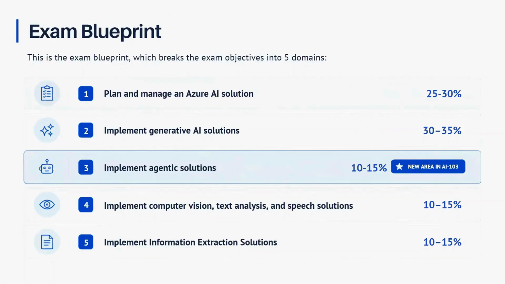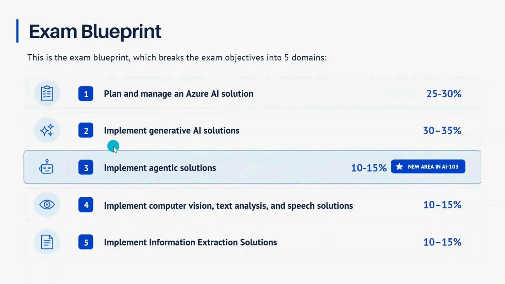Now let's quickly look at the AI-103 exam blueprint. The exam is divided into five main areas, and these are the five areas we are going to cover in this series. In the upcoming videos we will talk about these five modules. First we have plan and manage Azure AI solutions. This part generally comes to 20 to 30% of the exam, and it contains basic knowledge of AI and how Azure manages AI: what is a Foundry model, what is responsible AI, what is an LLM. We will cover the basic concepts in this module.